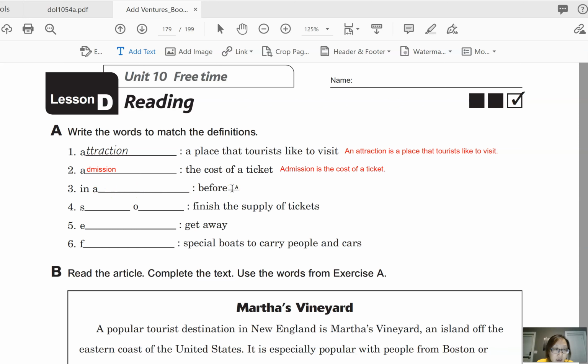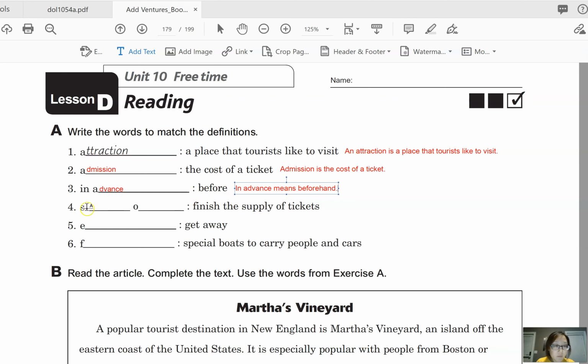Let's go ahead and look at number 3. The answer is in advance. This is not a noun, so we can say in advance means beforehand. As I mentioned, it's not a noun, so we use means.